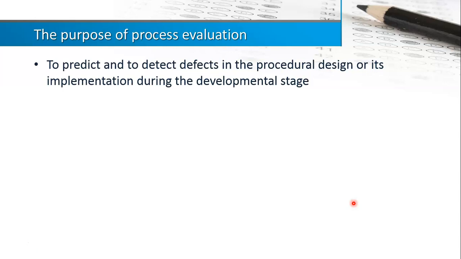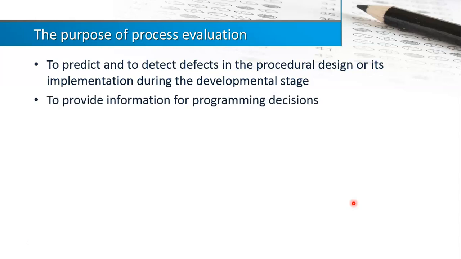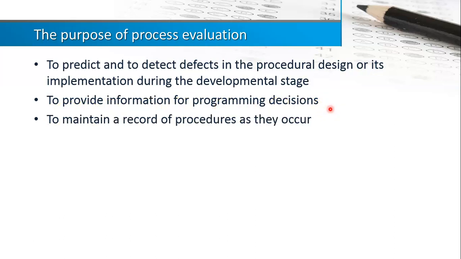So the purpose of this is to look for defects, because we know that we have the resources, we can plan, but still the implementation is a different story. It can be something else. Alright, so it can provide information for programming decisions.